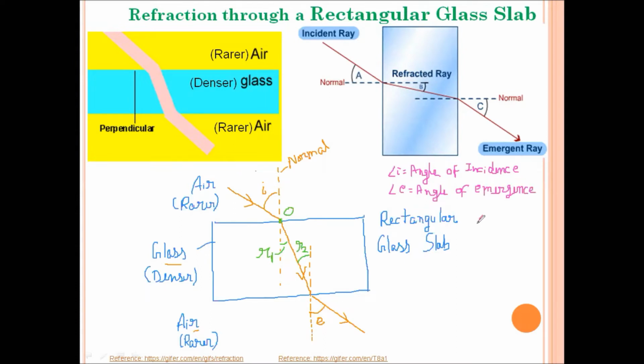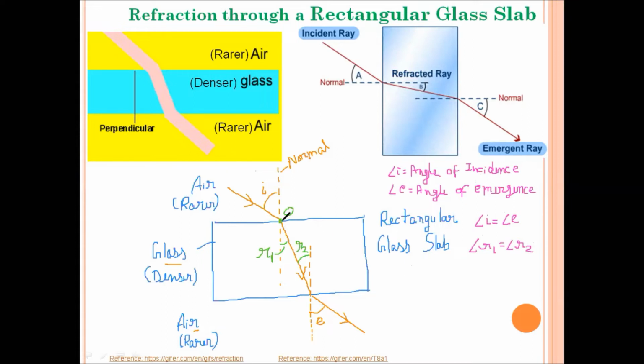On measuring the angles, we find that angle I is equal to angle E, that is, angle of incidence is equal to angle of emergence, and angle R1 is equal to angle R2. There is one more important term.